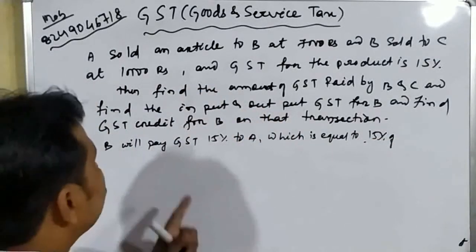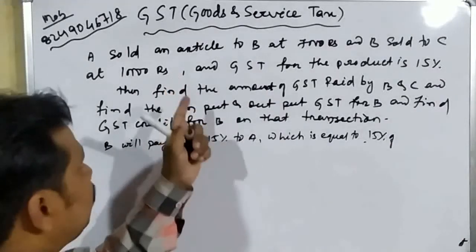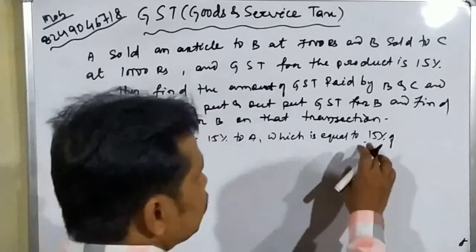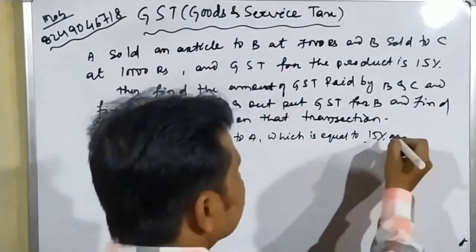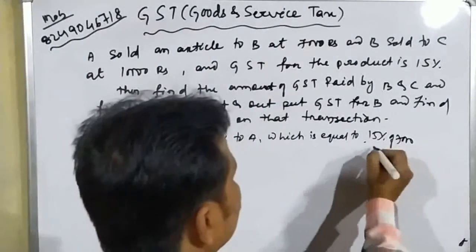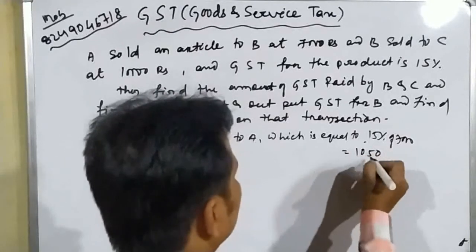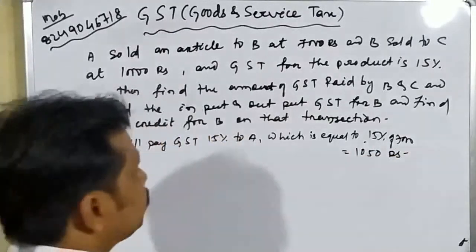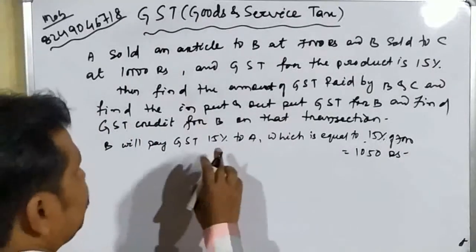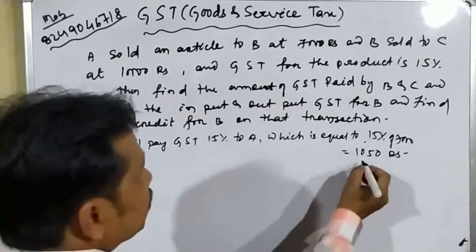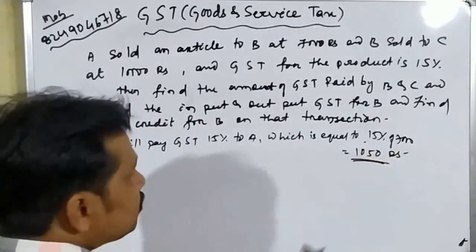I have always told you the GST depends only on the selling price. So 15% of 7,000, which is equal to 1050 rupees.